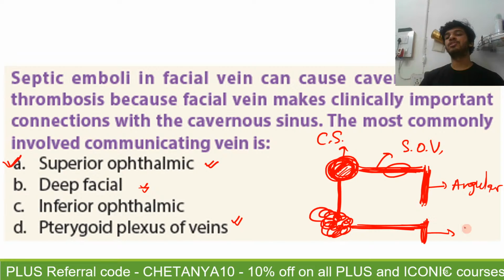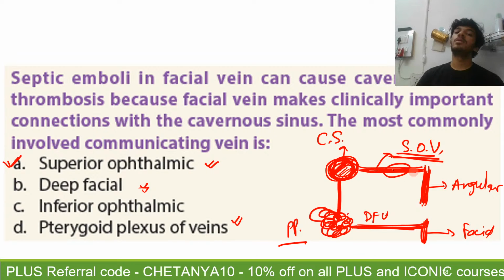Here it is connected to the facial vein via the deep facial vein. This is known as the pterygoid plexus. Since this is an indirect channel of the danger area of the face, the one most commonly involved is the superior ophthalmic vein. It is also an emissary vein. It is valveless and it forms a communication between the cavernous sinus and the angular vein.